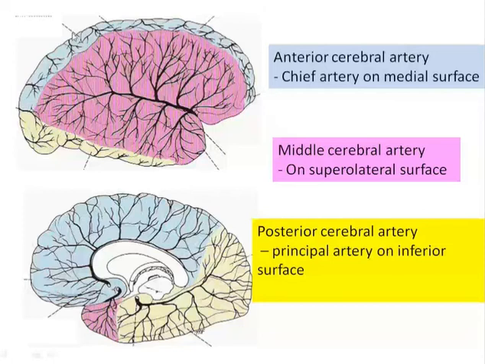The posterior cerebral artery is the principal artery on the inferior surface. So in general, the medial surface is supplied by the anterior cerebral artery, the superior lateral surface by the middle cerebral artery, and the inferior surface by the posterior cerebral artery.